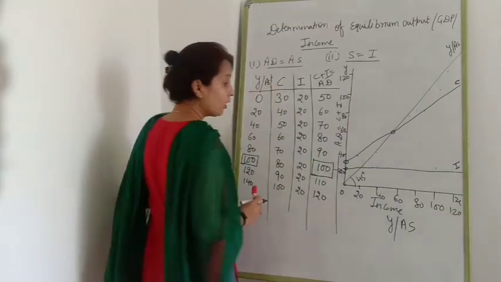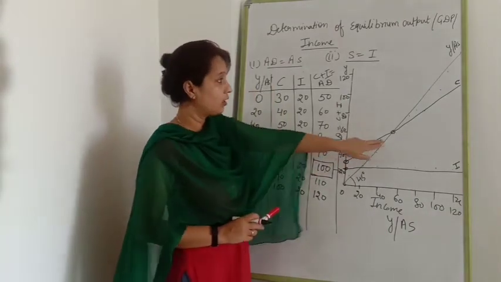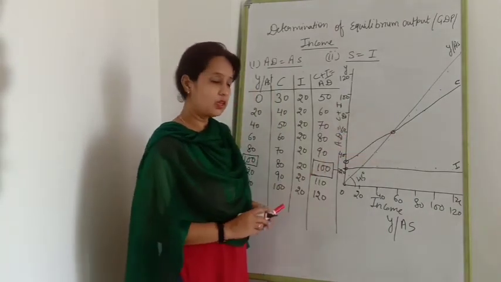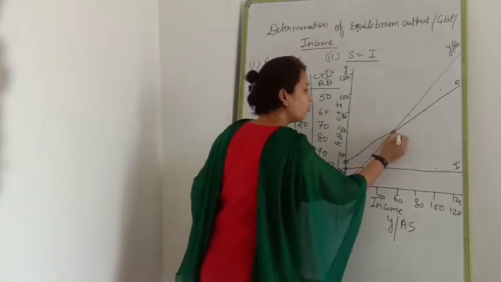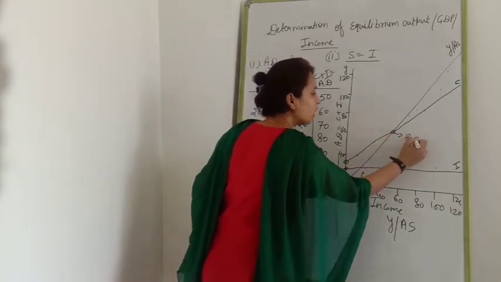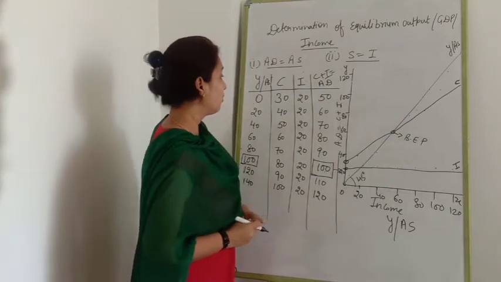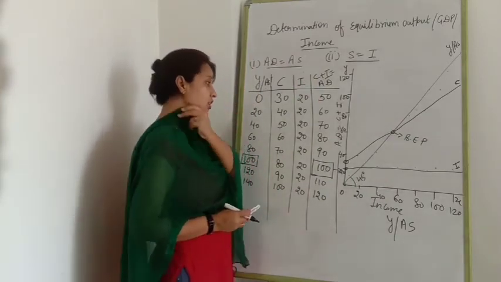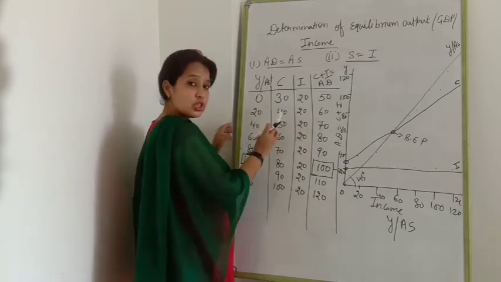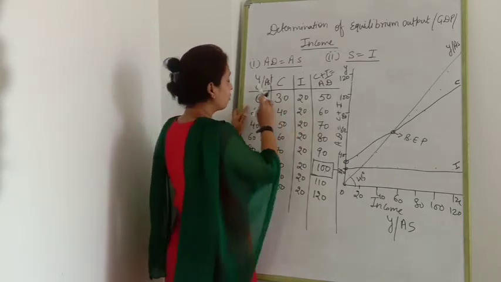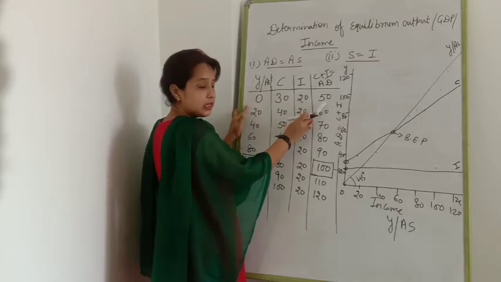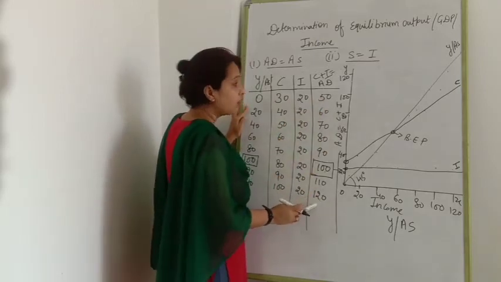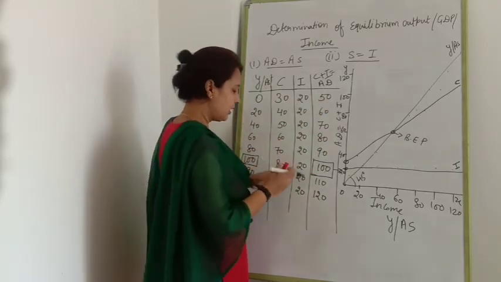C, I, Y we have already drawn. Where Y is equal to C, that point is known as the break even point. But here we have to calculate the equilibrium point. So because of this reason, we have to draw which line? Y and AD.